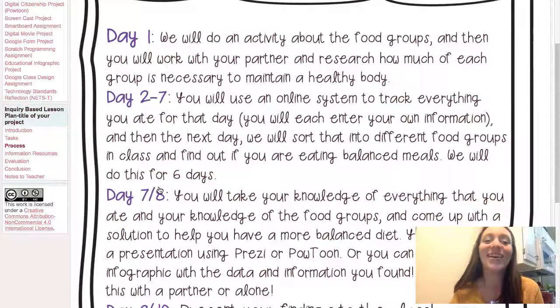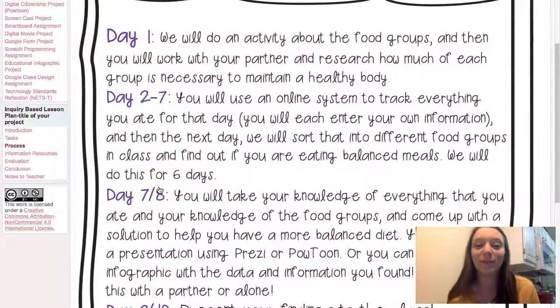So the first day, we're going to do an activity about the food groups and then work with a partner and research how much of each is necessary to a healthy body. And then days 2 through 7 is when they're going to use the online system, which I have in the resources, to track everything they ate for that day. And they'll each enter their own information, so they'll work with a partner to research, but I want them to have their own information because I want them all to apply it to their lives, not their friend's life.